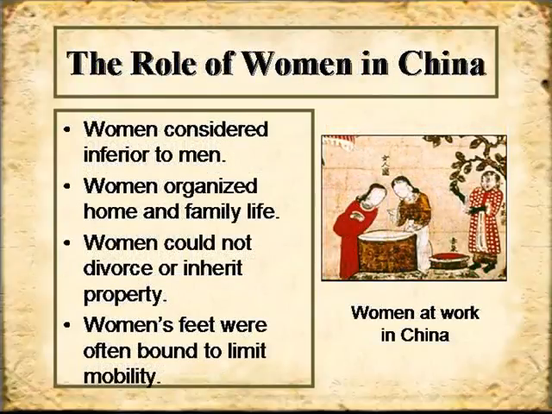What was going on with women in China? Well, unfortunately, and the young ladies in the class are not going to be happy about this, women were generally considered to be inferior to men in China during this time frame. Women were expected to organize the home and family life. That was their role, essentially, during this time frame. Women legally could not divorce or inherit property, so they were subservient in the legal system to men. And women's feet were often bound to limit their mobility.